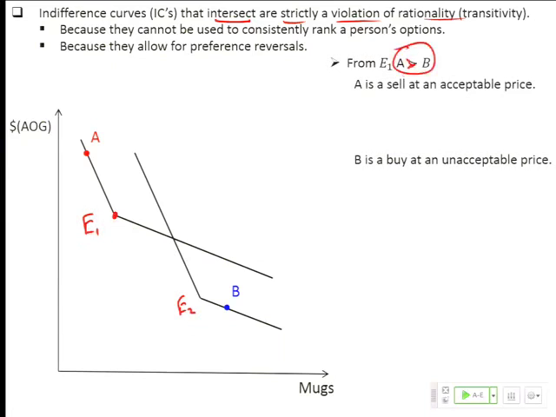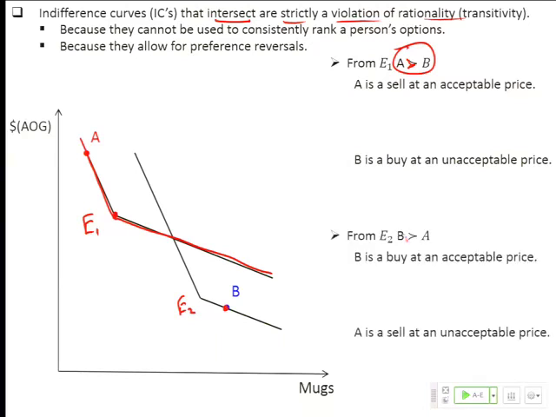Why do I know that? Because I look at the indifference curve that A is on, and I don't look at the other indifference curve, because that would just make my head spin, but I look at B, it's below. And we know that if a point is below an indifference curve, it's because it's less preferred. And vice versa, from point E2, B is strictly preferred to A, right? Because A is below the indifference curve that passes through B. Fine. So that's a question of ranking, right? That sort of is the point about not being able to use these indifference curves to rank things. If indifference curves nest together nicely in the way that you were shown, then you can think of them as contour lines on a mountain, and the height of the mountain is your ranking.